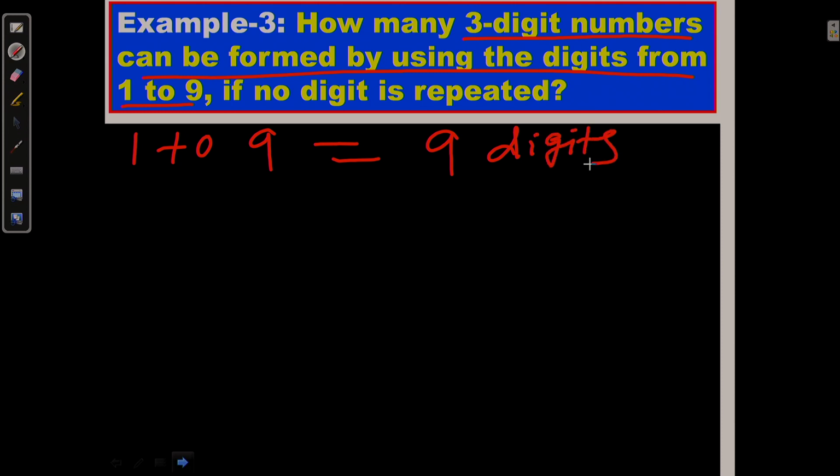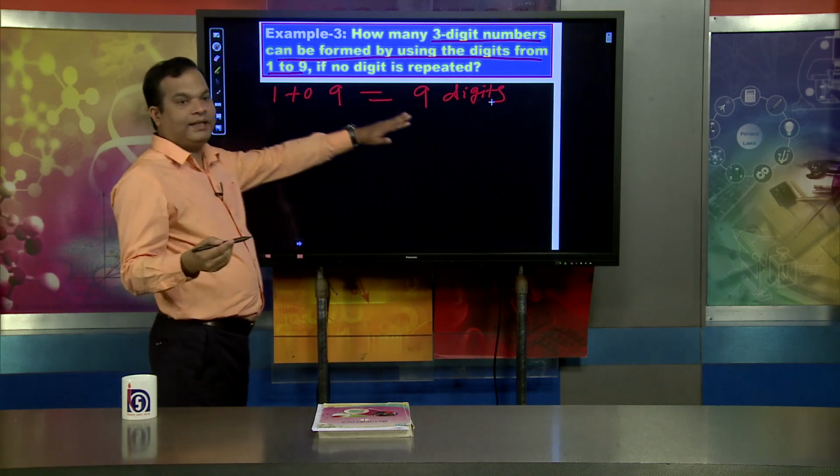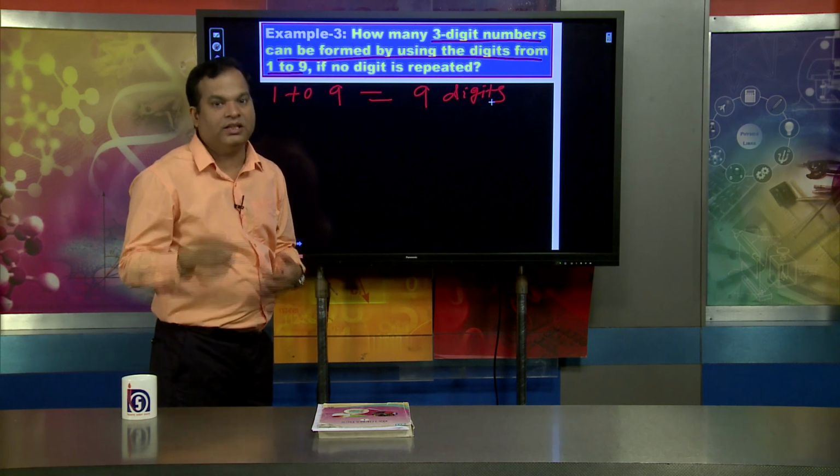Okay. And we have to form 3 digit numbers out of 9 digits. How many numbers can we form? That is the question.